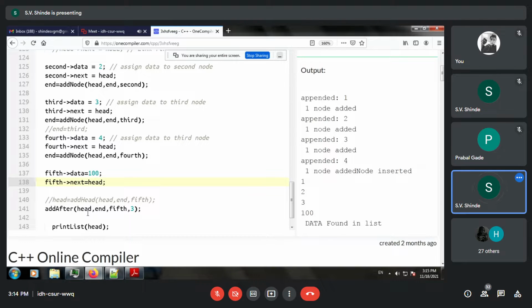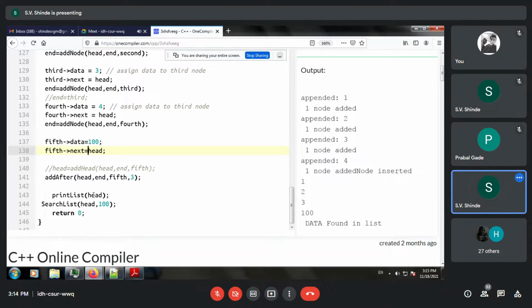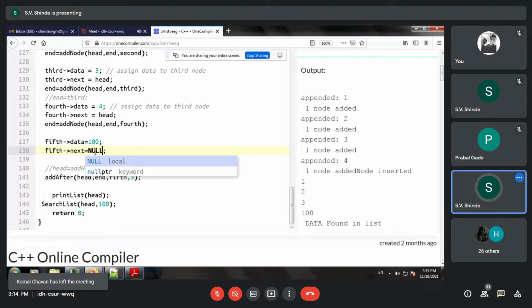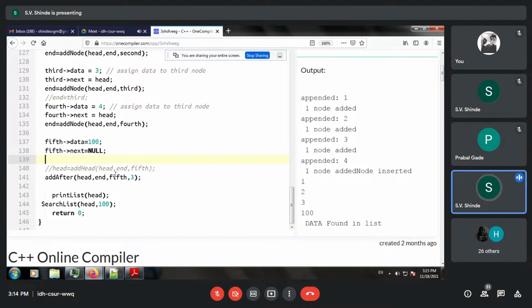After the fifth part, we have appended the contents, and let us check the results. When we are appending the new contents, just make a simple change so that the fifth node is appended after 3. So after the third, the fifth node is appended.